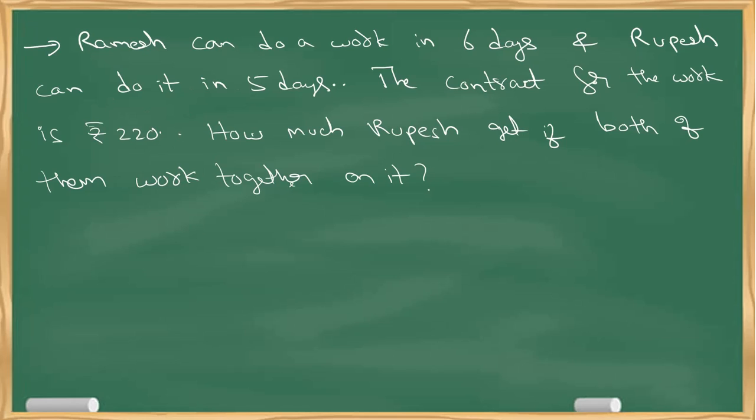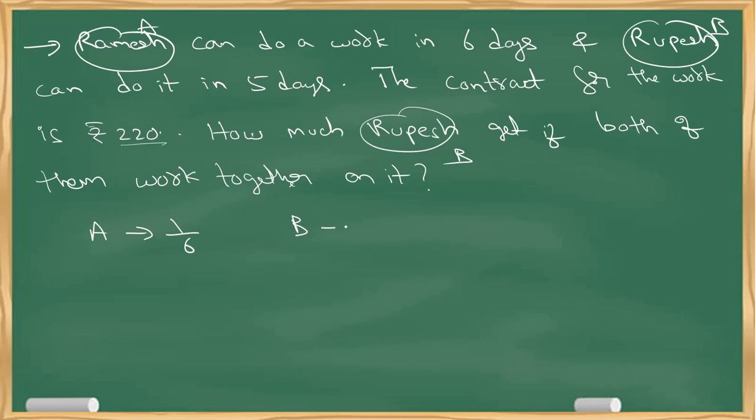I'll repeat it. Ramesh can do the work in 6 days and Rupesh can do the same work in 5 days. The contract for the work is 220 rupees. How much does Rupesh get if both of them work together? Obviously they will not get the money in equal parts because Ramesh is taking 6 days whereas Rupesh is taking 5 days. Okay. So let me take him as A because both names start with R, for easy understanding, and I want to find B's share. Now first, what is the efficiency of A? 1 by 6. What is the efficiency of B? 1 by 5. Okay.